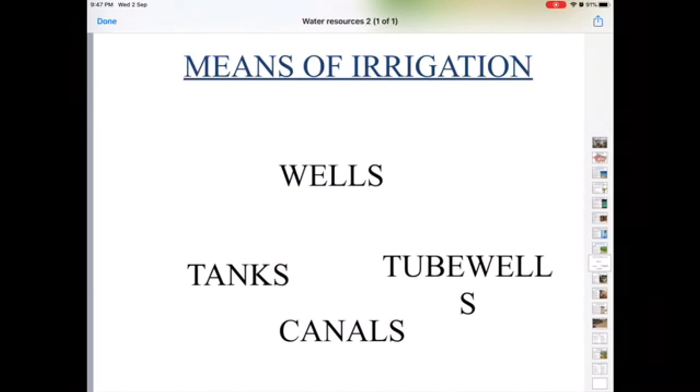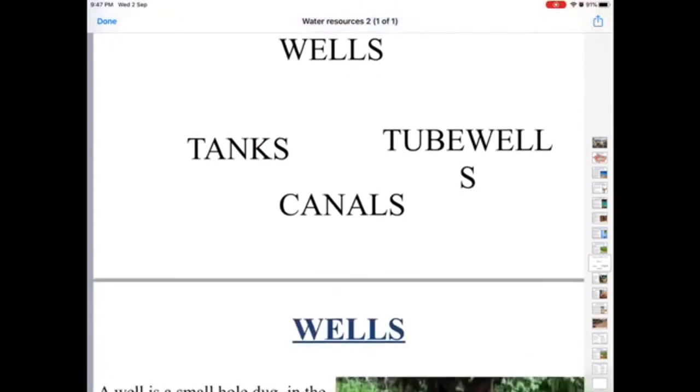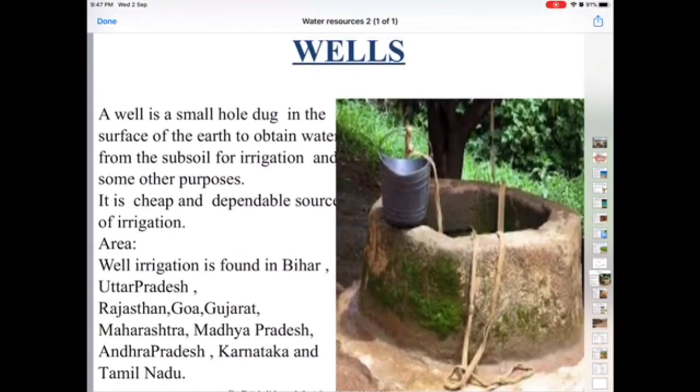Children, there are different means of irrigation, as we have already done: the traditional and the modern means of irrigation. First, let's talk about the traditional means of irrigation. They are wells, tanks, tube wells and canals, and they are also known by the name conventional methods of irrigation. First, we will be talking about wells. What is a well? A well is a small hole dug in the surface of the earth to obtain water from the subsoil